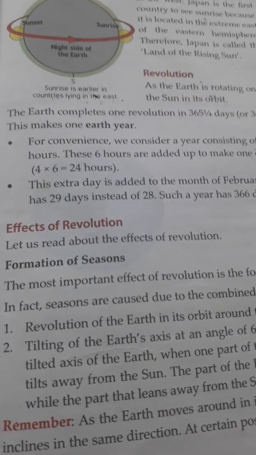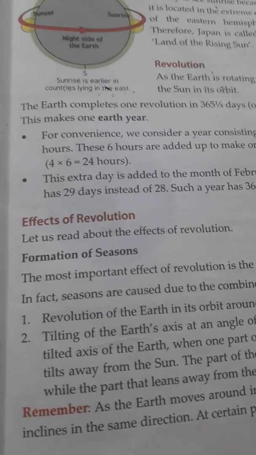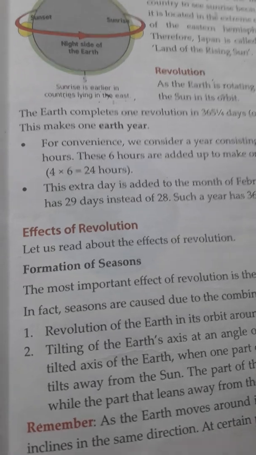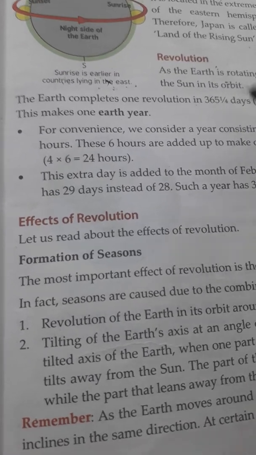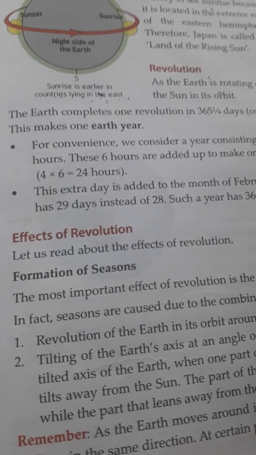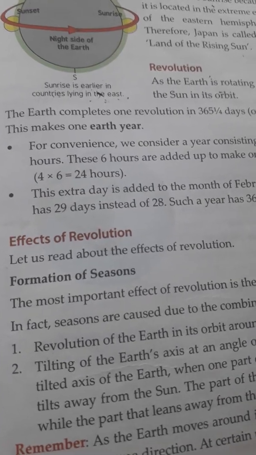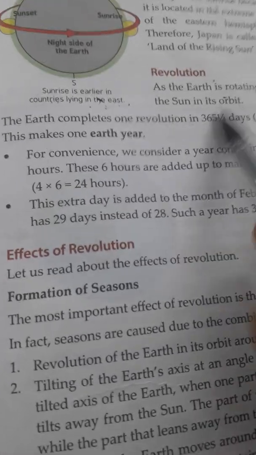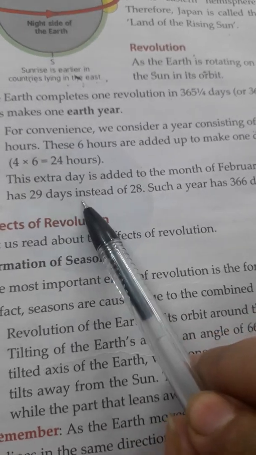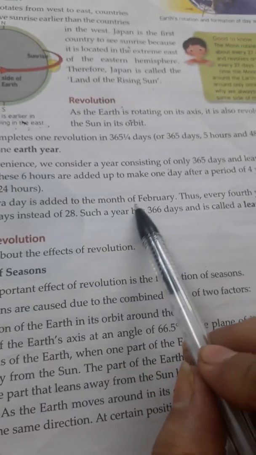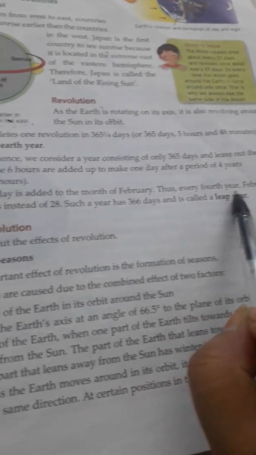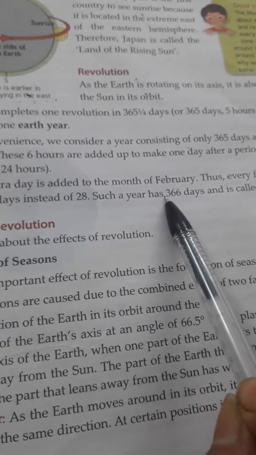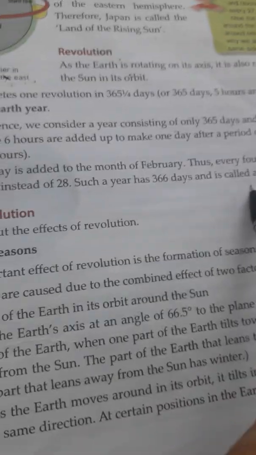And you can understand it like this: in a year there are 365 and a quarter days. A quarter day means 6 hours. So in a year there are 365 days and 6 hours. After 4 years, these 6 hours make 24 hours, that means one more day. So in February there are 29 days, as this extra day is added to the month of February. Thus every 4th year February has 29 days instead of 28. Such a year has 366 days and is called a leap year.